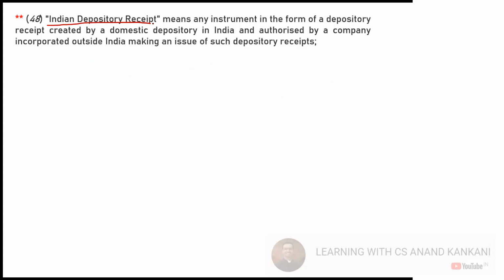Now, will you understand the Indian depository receipt concept without me explaining about it?